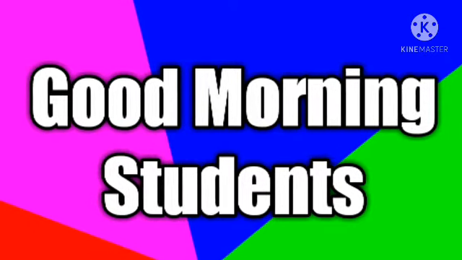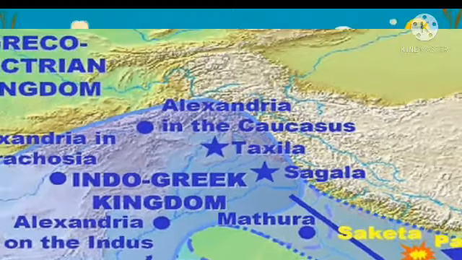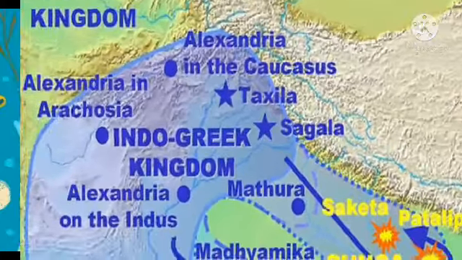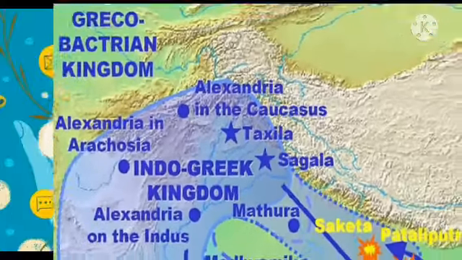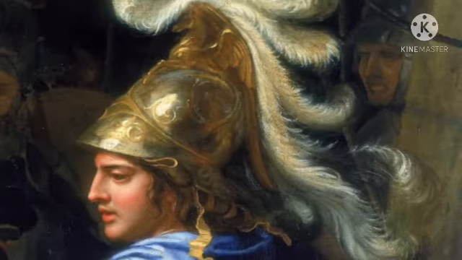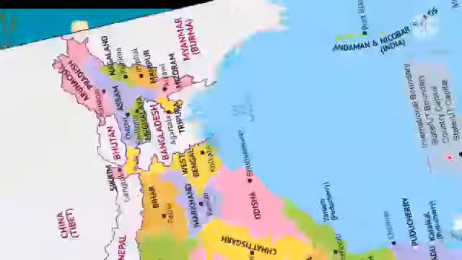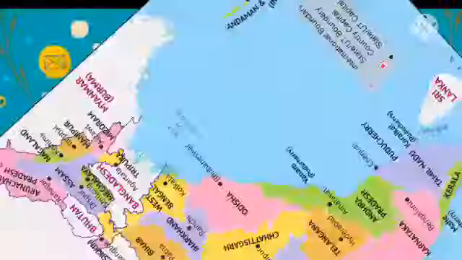Today's topic: Indo-Greeks, Indo-Parthians, Sakas and Kushanas. Indo-Greeks and Indo-Parthians. Alexander the Great had conquered northwestern India and the Punjab region. He left the conquered region and provinces under provincial governors.